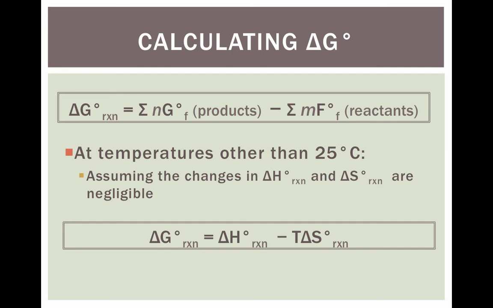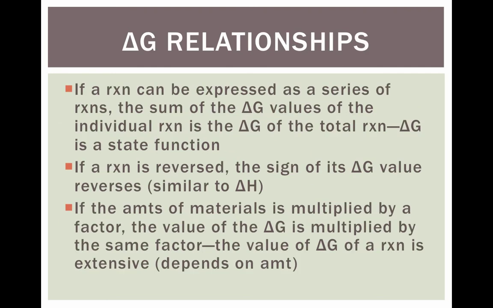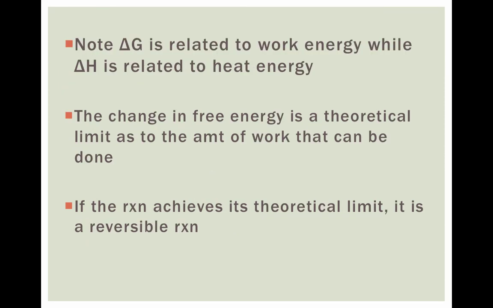Same with G. To get the standard G, you can take the sum of the standard G products minus the sum of the standard G reactants. And then if you assume the changes in delta H reaction and delta S reaction are negligible, then you can calculate delta G from delta H minus T delta S. If a reaction can be expressed as a series of reactions, the sum of the delta G of the individual reactions is equal to the total. So this is very much like Hess's law we did for delta H. If the amount of material is multiplied by a factor, then delta G must be multiplied by that factor. And if the process is switched, then you have to switch the sign of delta G.